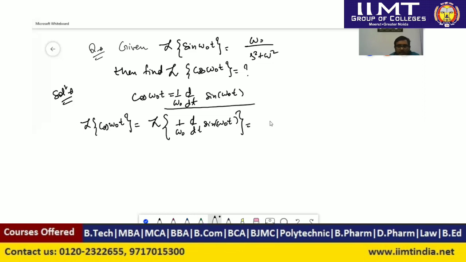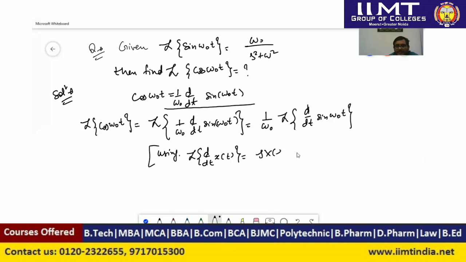1 upon omega naught is a constant, so it will come outside the bracket, and here we can write 1 upon omega naught times the Laplace transform of d/dt of sine omega naught t. And we know that the Laplace transform of sine omega naught t is omega naught upon s square plus omega naught square. Now using the property, the Laplace transform of the derivative of x(t) is s times capital X(s) minus small x of 0 minus, just before 0.